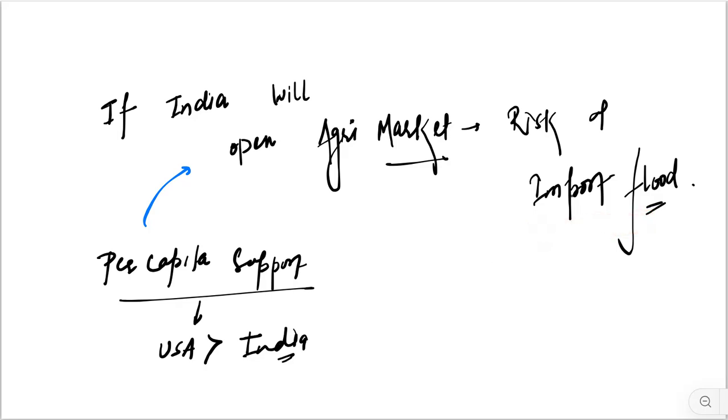Import flood means what? In a very simple sense, the agricultural products of USA will be dumped into the Indian market if India allows opening of its agricultural market for US products. So this particular article highlights the consequences of opening our agricultural market for US products. Why is there a problem? Because the per capita support received by the farmer in US is way higher than the per capita support received by the farmers in India. That's why there is a problem.